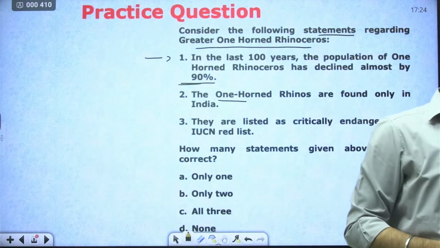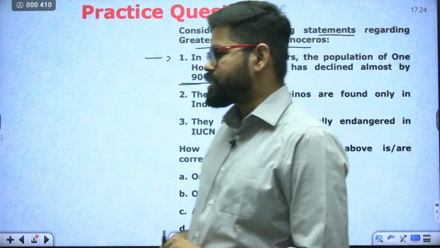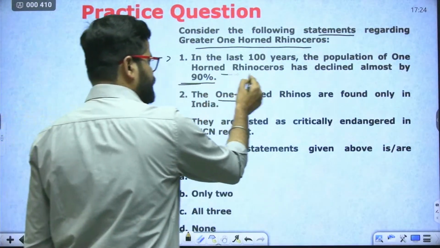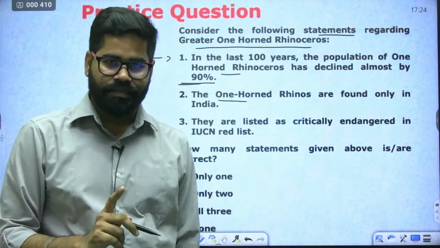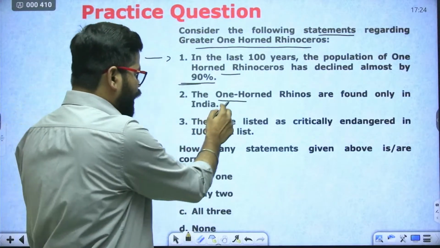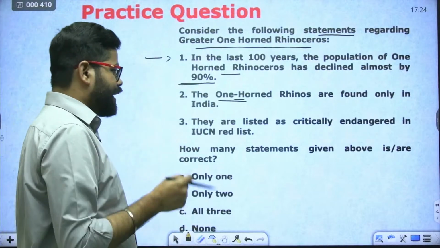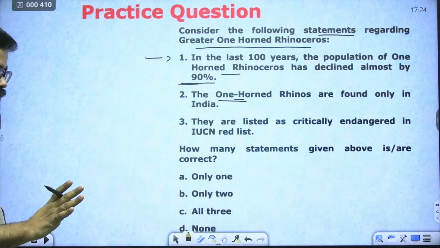So tell me about this question. How many statements are correct? First is saying its population has declined by almost 90% in the last 100 years. Second is saying the one-horned rhinos are found only in India. Third is saying they are listed as critically endangered in IUCN Red List.